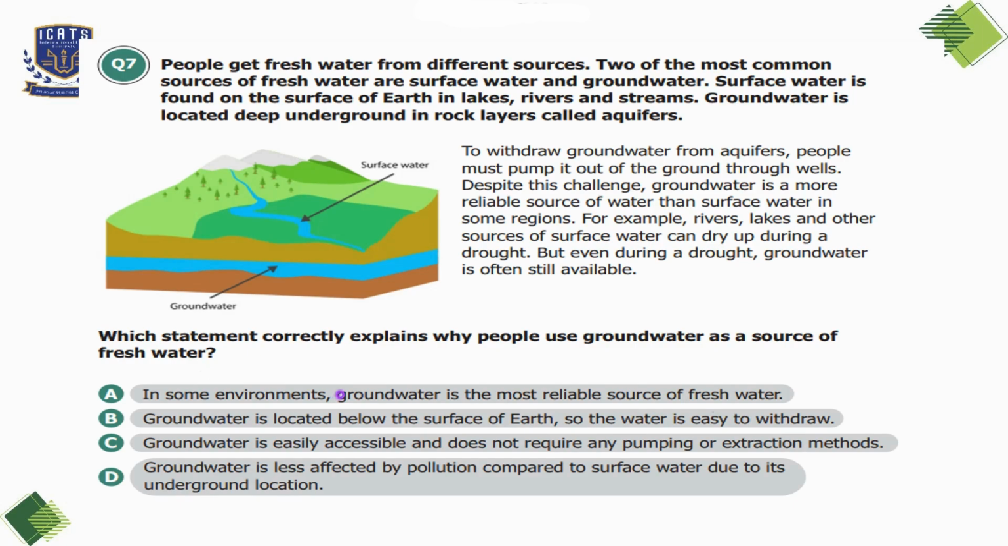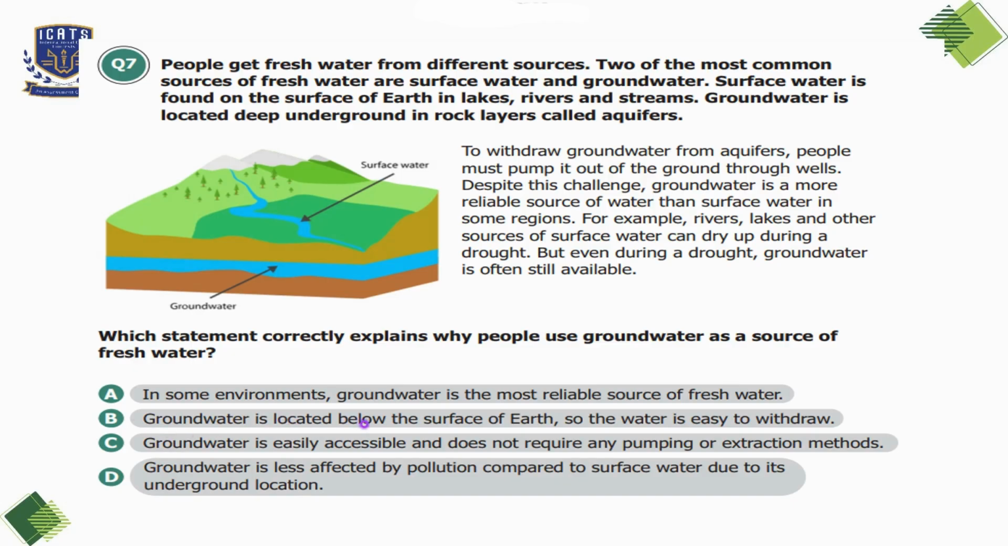Option A. In some environments, groundwater is the most reliable source of fresh water, which is our correct option. That is mentioned in the text as well: groundwater is a more reliable source of water than surface water in some regions. And the reason is also mentioned here: rivers, lakes, and other sources of surface water can dry up during the drought, but groundwater is often still available. But let's check the other options as well.